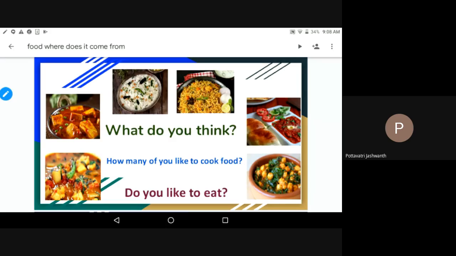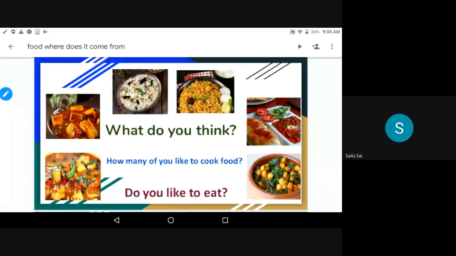So, children, if it is something special, we like to eat that type of food item, right? So how many of you like to cook food at your home?